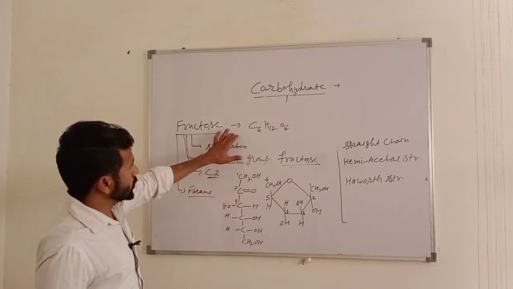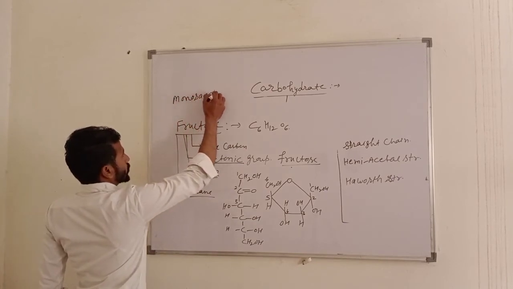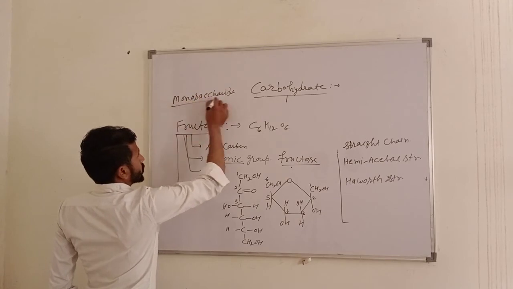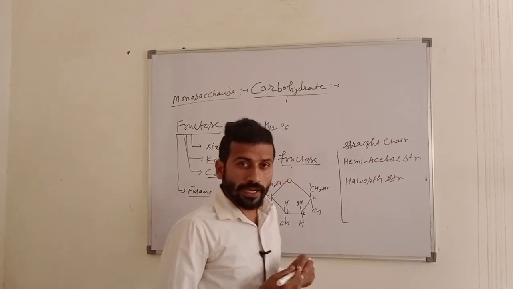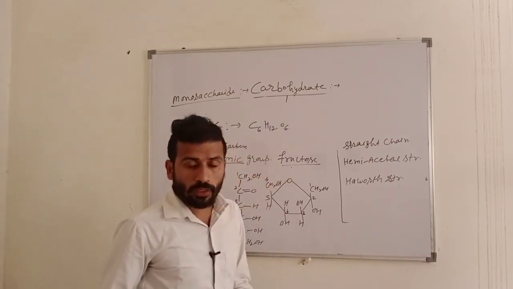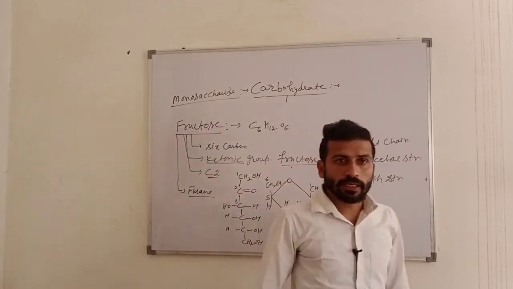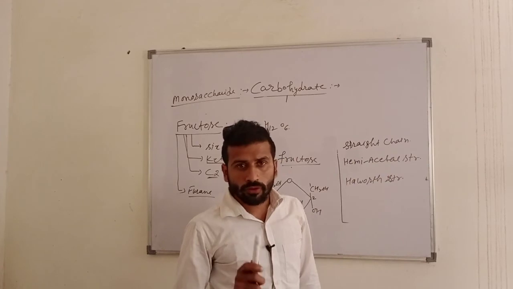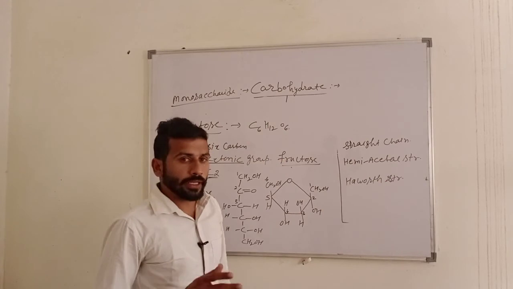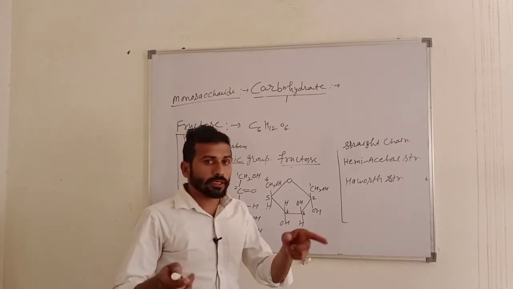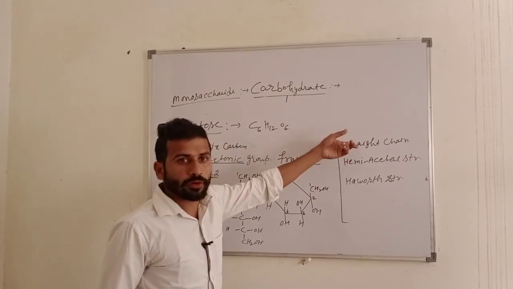Now, this is the monosaccharide part. In the next lecture we discuss the disaccharides: the structures of sucrose, maltose and lactose. First we discuss what a disaccharide is. Disaccharide is part of the oligosaccharides, and in oligosaccharides the carbon range is from 2 to 10. It means that when two monosaccharides combine to form a single structure, it is an oligosaccharide or disaccharide.